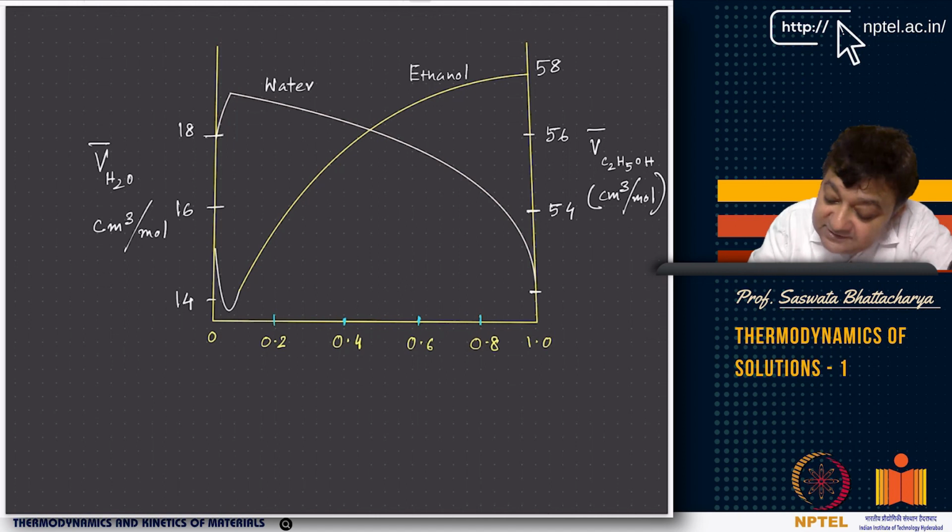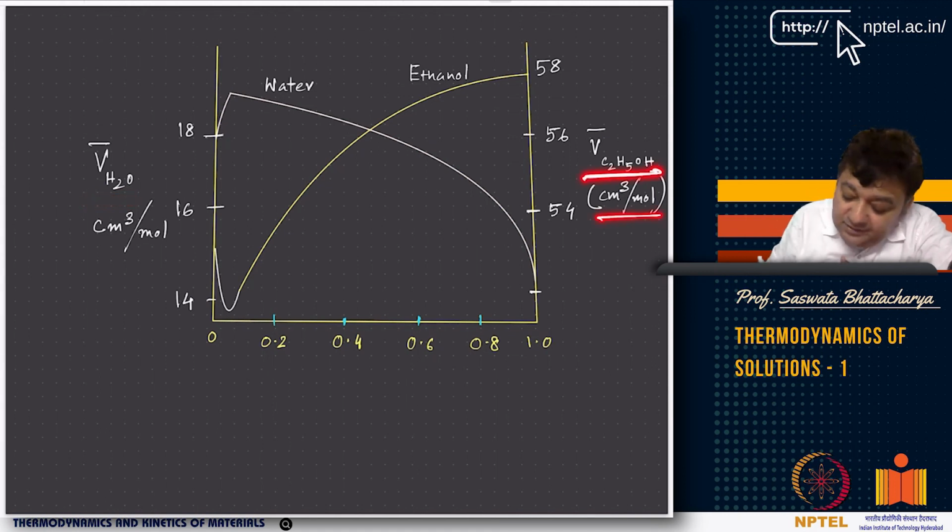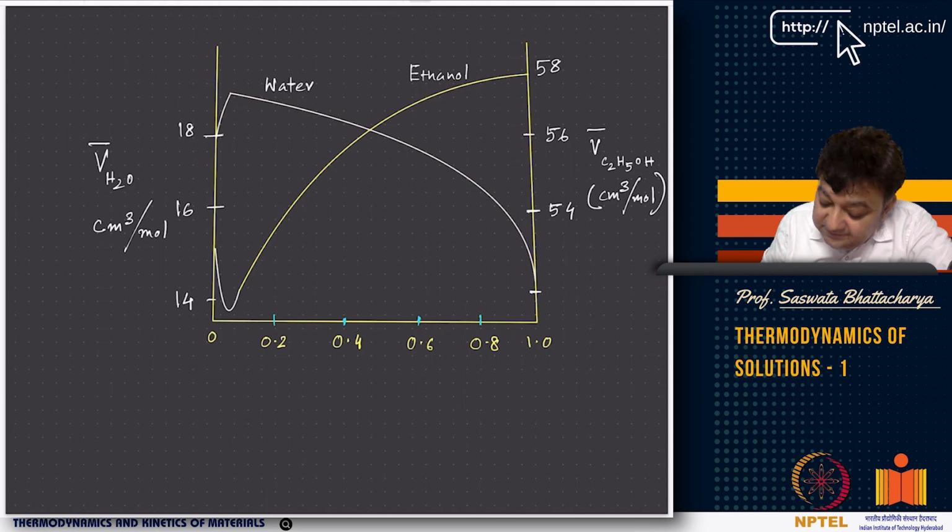I have adapted this drawing. If you look at it, this is the partial molar volume of water, and this is the partial molar volume of ethanol, in centimeter cube per mole. As you can see, this is changing. Now this axis is 0 to 1.0.